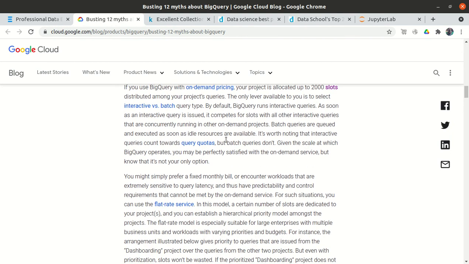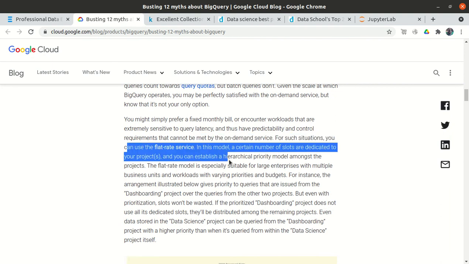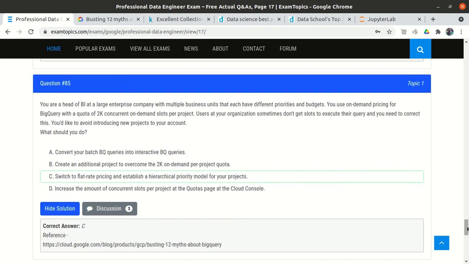They have also mentioned that you might prefer a fixed monthly bill and to counter workloads. For such situations you can use the flat rate service. In this model a number of slots are dedicated to your projects, and you can establish a hierarchical priority model amongst the projects. So that is the correct option: switch to flat rate pricing and establish a hierarchy priority model for your projects. So options A, B, D are easily eliminated, so only one option is left, that is option number C. Yeah, so all 5 questions are done, so that's the end of the video.